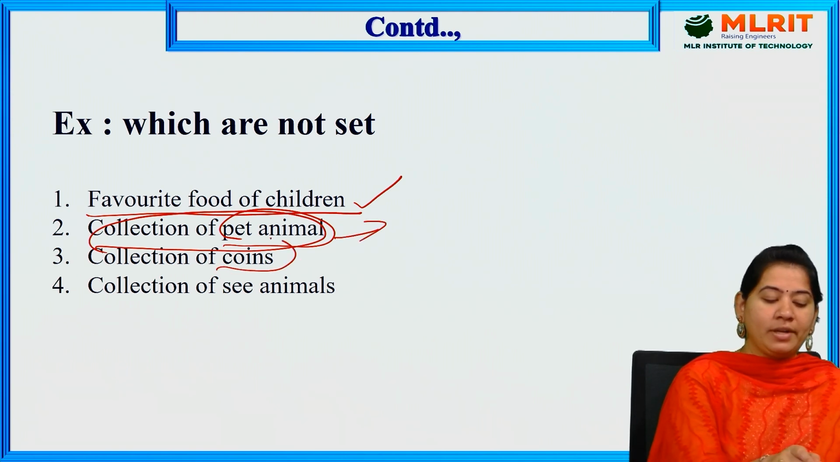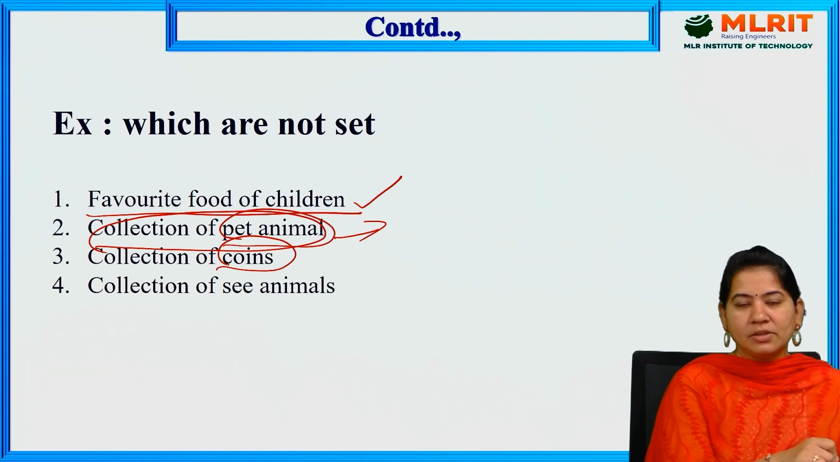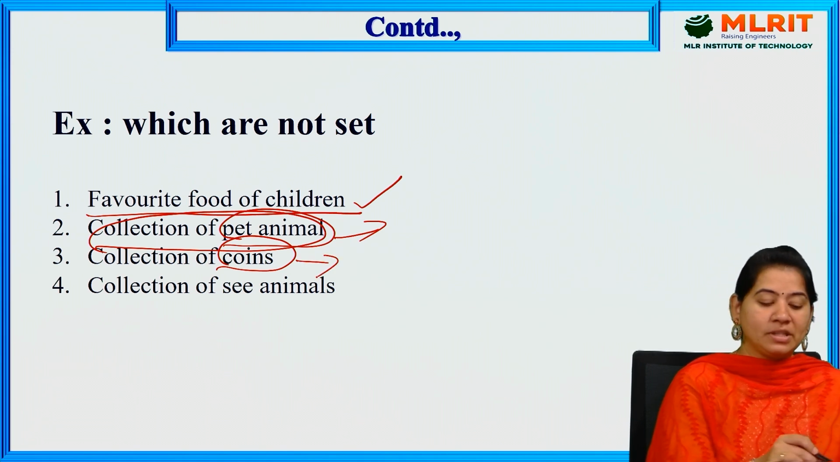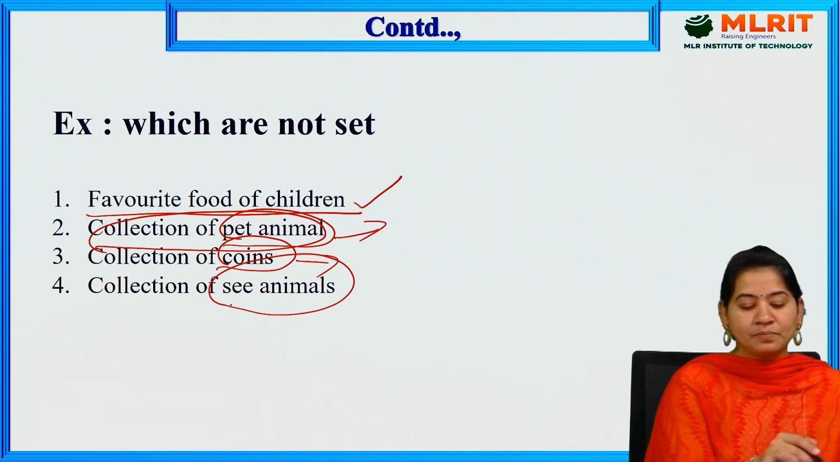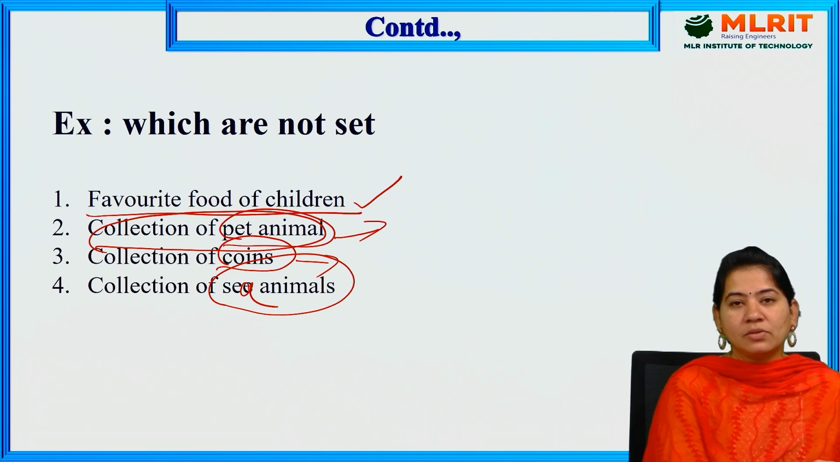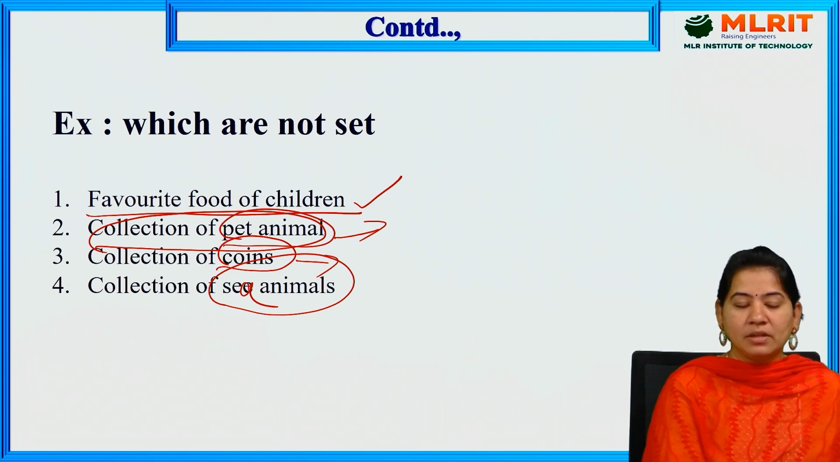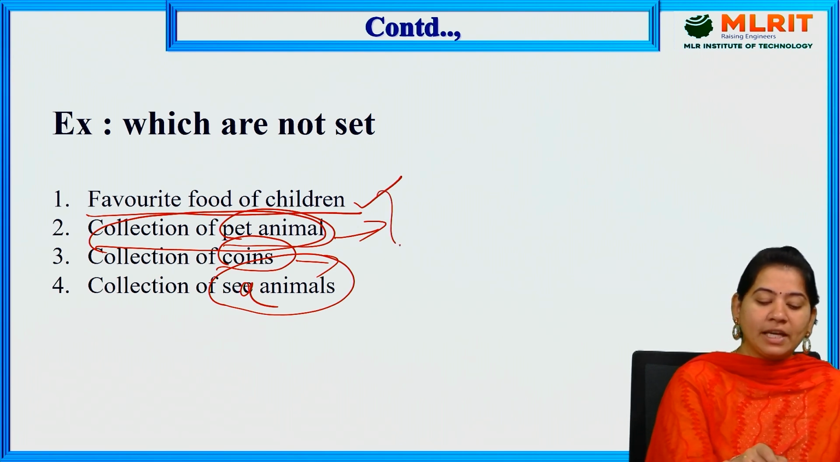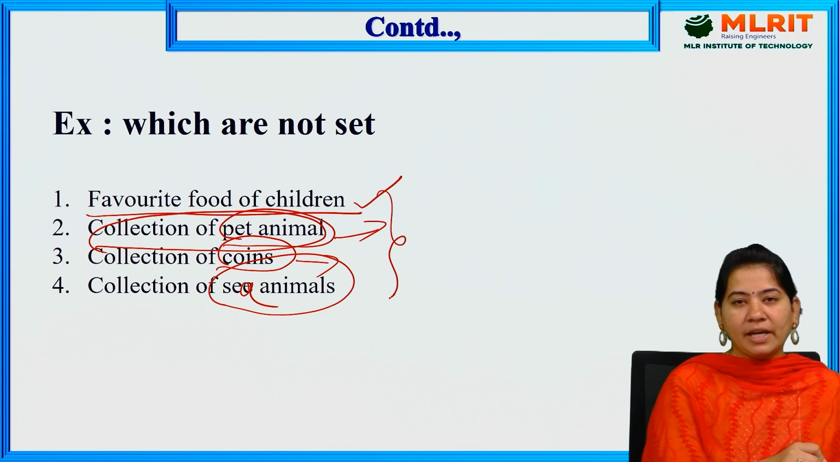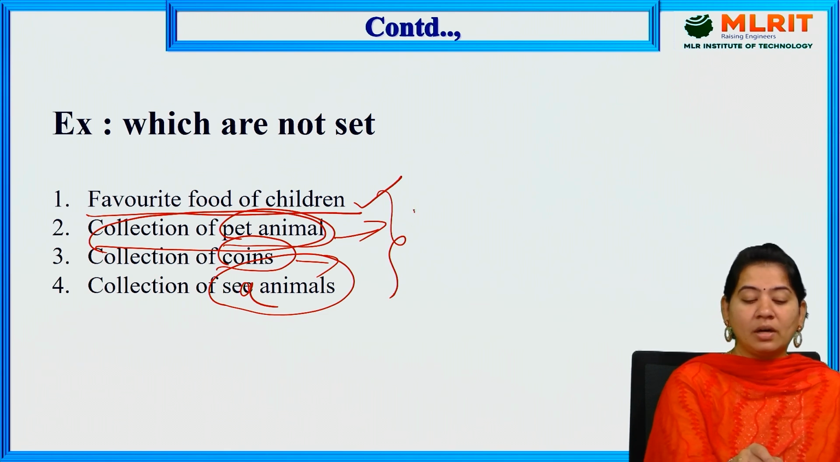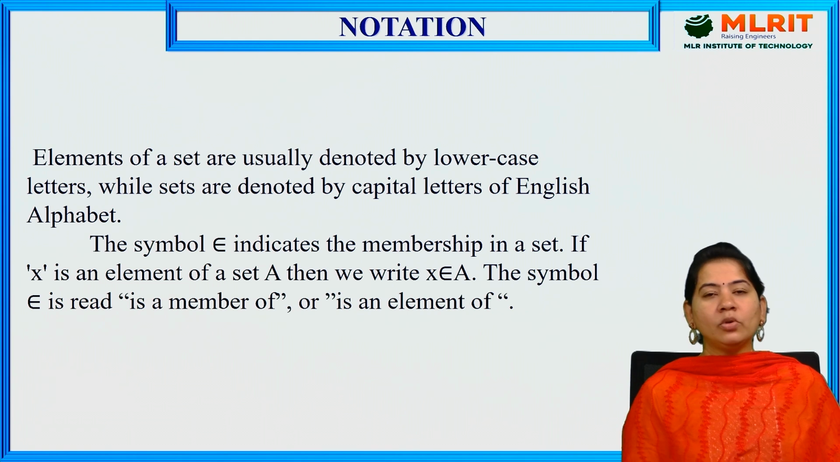And even coins, a collection of coins, can vary from person to person. Even sea animals, which can vary from person to person. So like this, we cannot say that these are well-defined objects. That's why these are not called sets. They are not sets.